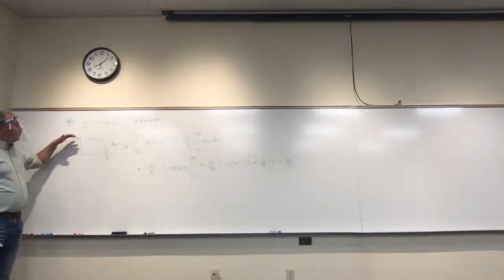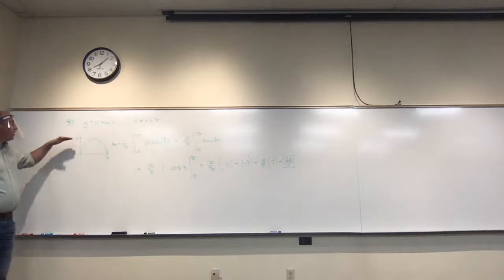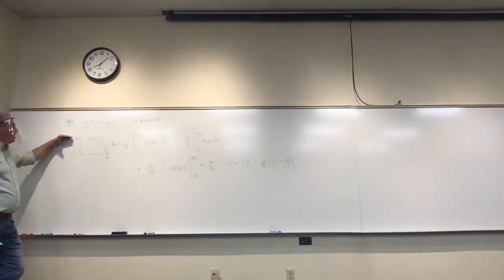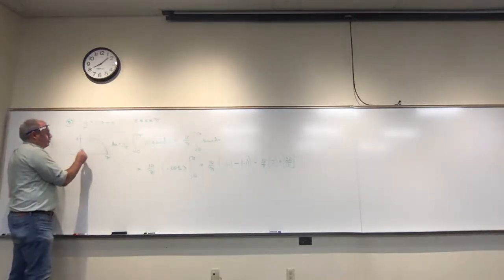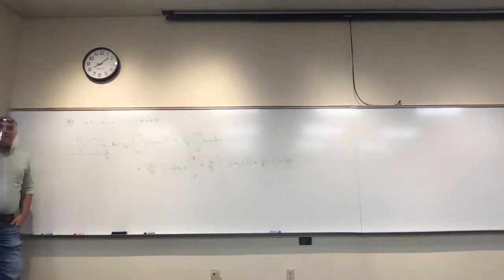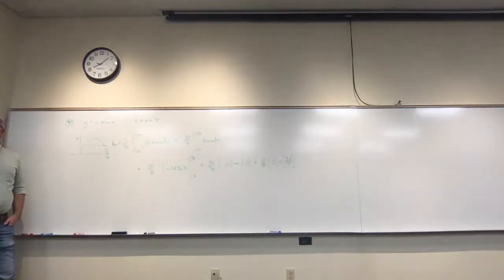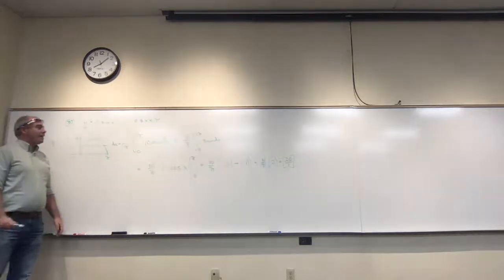And what would I expect the average height to be? I would say it's kind of like in here somewhere, right? Is the average height of that arch. And so what would we expect it to be? Well, maybe a little lower than 5, maybe a little bigger than 5. It's hard to say, but somewhere in that range.